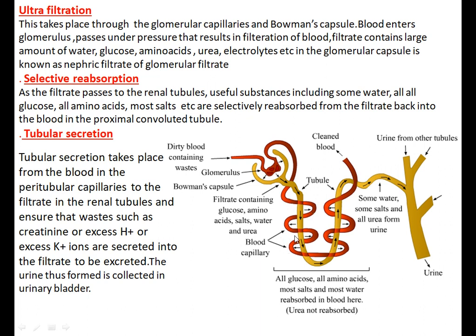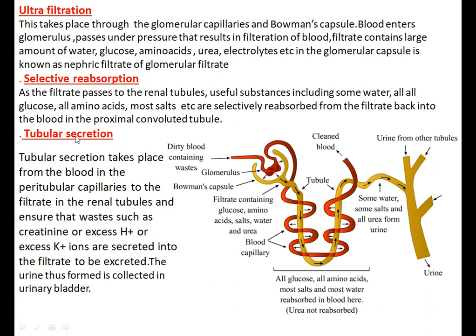These are the blood capillaries. Whatever substances are flowing, if they are useful for the body, then they are reabsorbed. So as the filtrate passes through the renal tubule, useful substances including water, glucose and amino acids are selectively reabsorbed from the filtrate back into the blood.